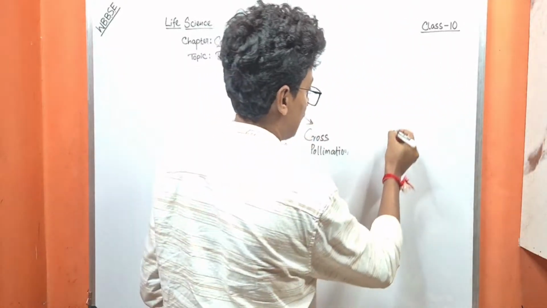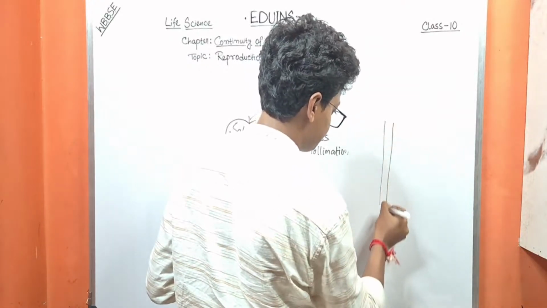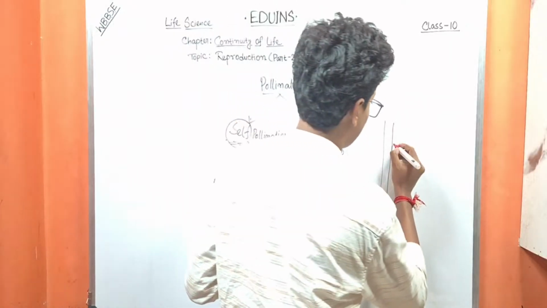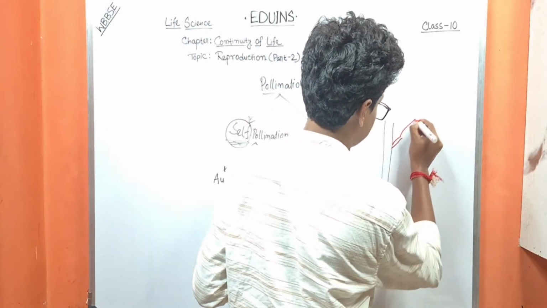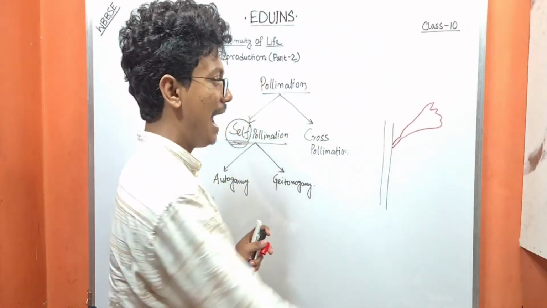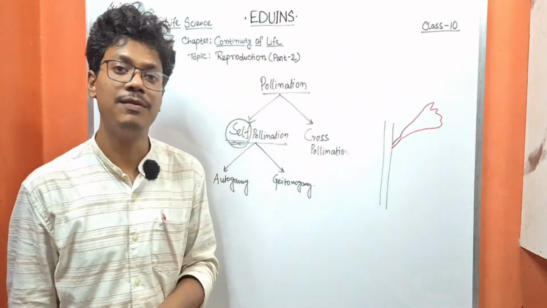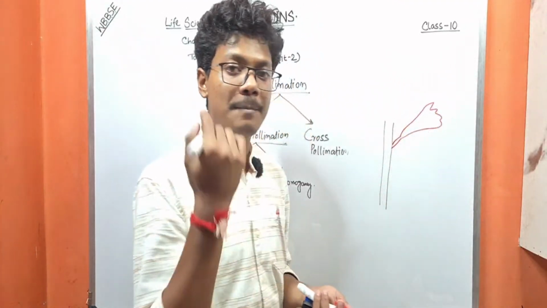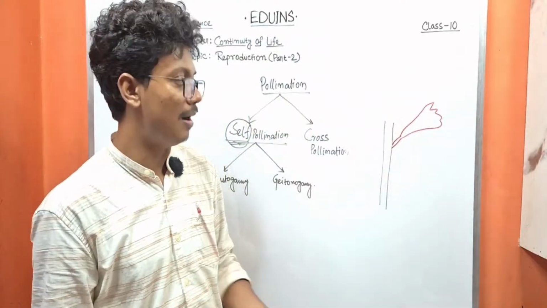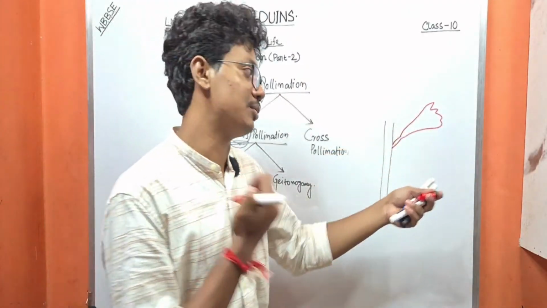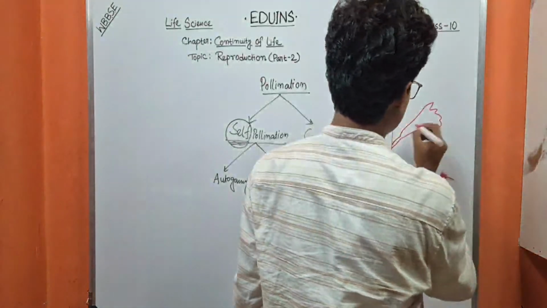If this is a plant and this is the flower, and this is a bisexual flower, what does it mean? It means it has both male and female reproductive parts, androecium as well as gynoecium.